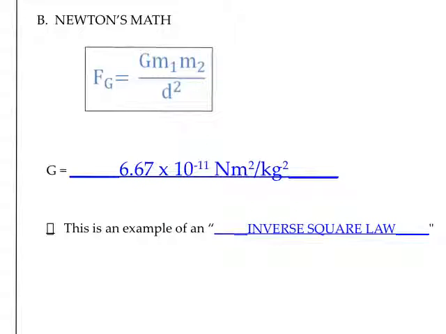This G constant that's plugged in, you can think of it more as a mathematical correction. It helps us in looking at the size of a gravitational attraction between any two masses, and also the units are put in there so that we do end up with units of simply newtons for this new gravitational force. And this particular equation is what we refer to as an inverse square law. Hopefully you know what an inverse relationship means. So in this case, the force on one side is inversely related to the distance. However, because the distance is squared, that's where we come up with an inverse squared law. And we're going to take some time and talk about what that means.